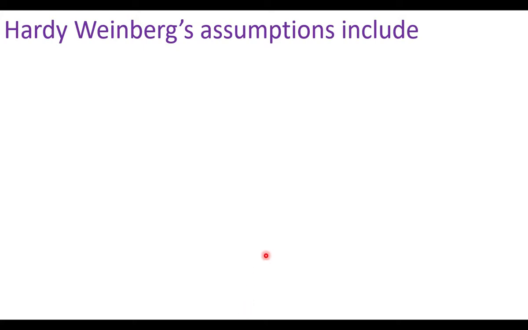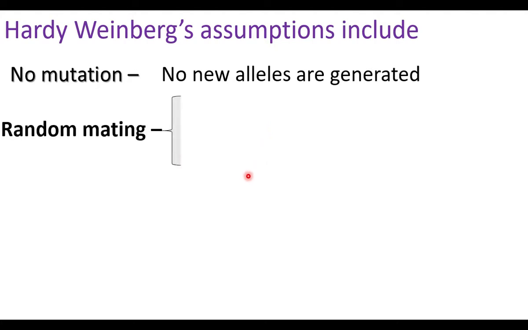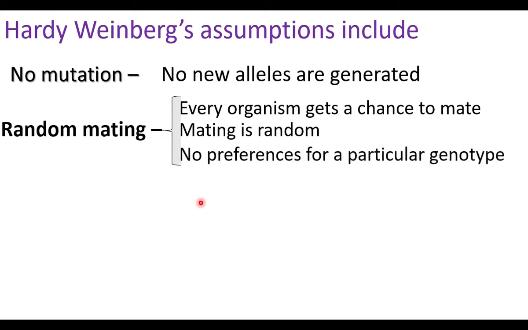Hardy-Weinberg assumptions are nothing but the conditions. Under some conditions the population will meet the Hardy-Weinberg equilibrium. Now let us see the conditions. No mutation. Mutation adds new alleles, so mutation will change the gene frequency. Random mating, that is every organism gets a chance to mate. Mating is random, with no preference for a particular genotype.